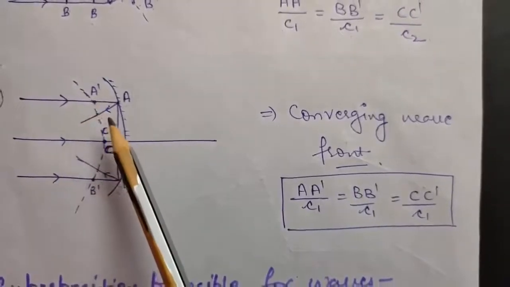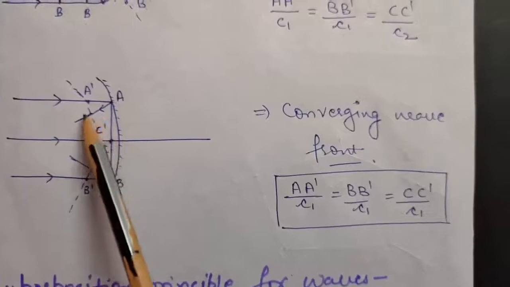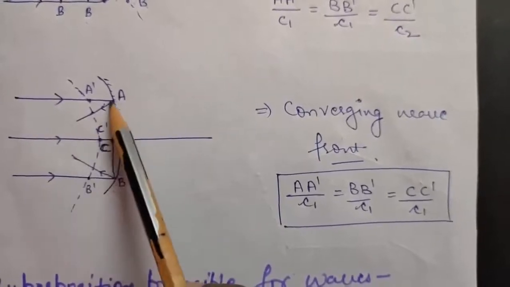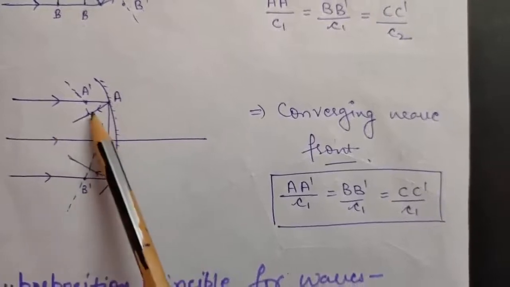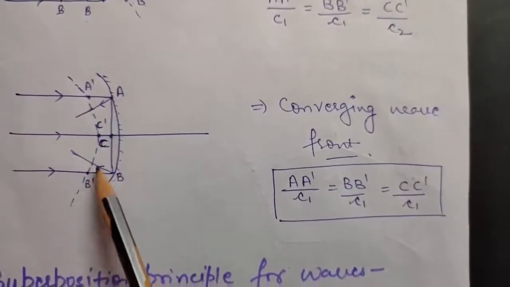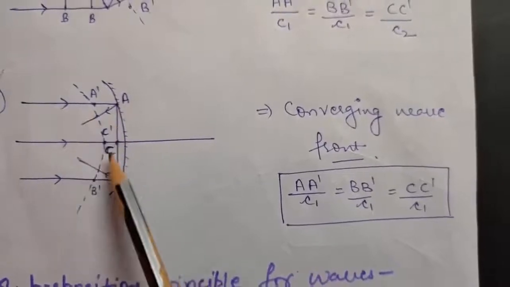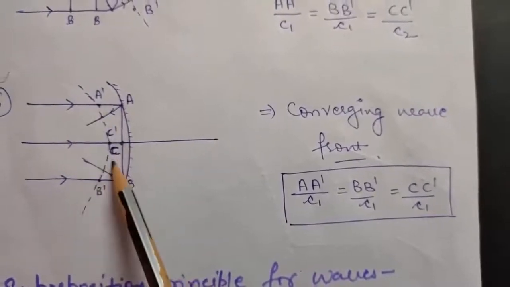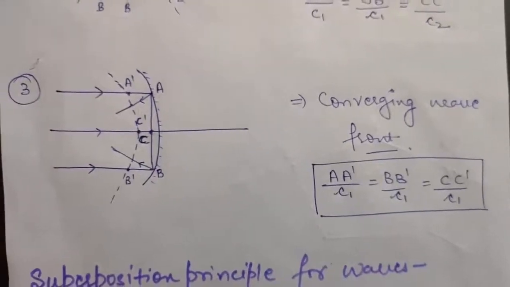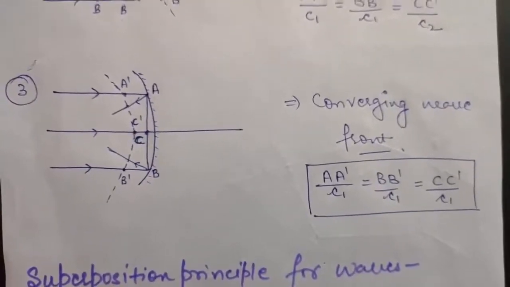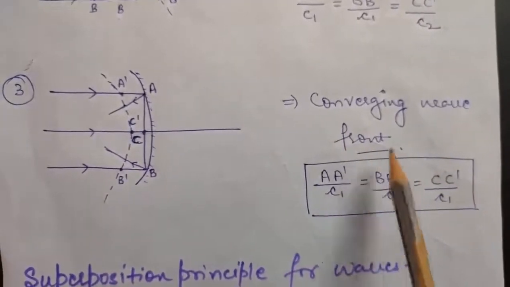Right, now again we will be using the property that rays are perpendicular to the wavefront. So to draw a perpendicular here, this will be the ray and this will be again the ray and this will be the straight ray. So these are all perpendicular to the wavefront. So again, as you can see, these are converging rays. So this will also be a converging spherical wavefront. So again, after reflection through a concave mirror, the reflected wavefront will be a converging spherical wavefront.